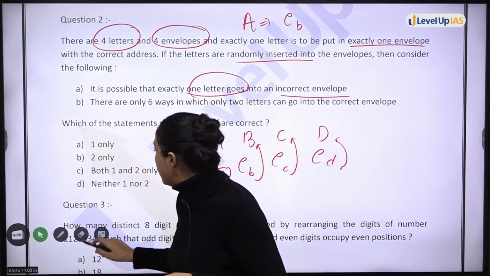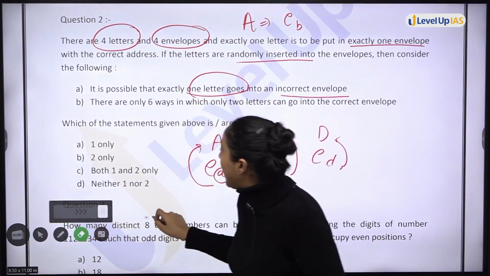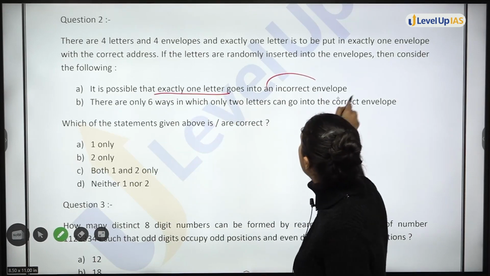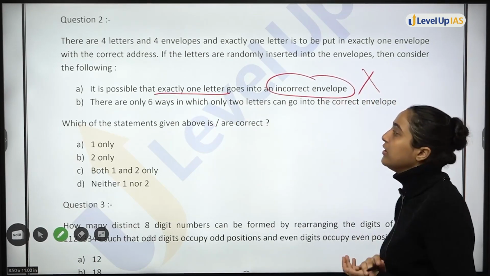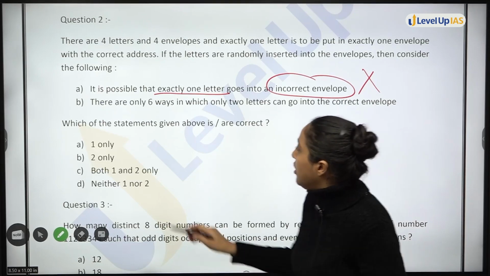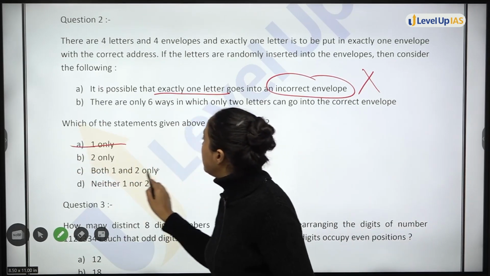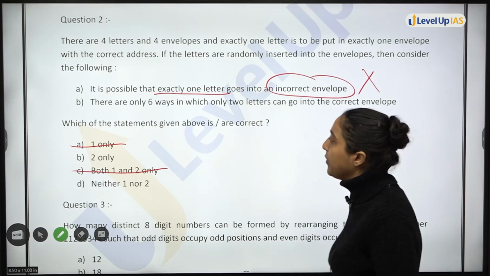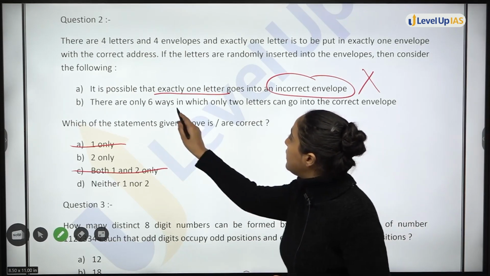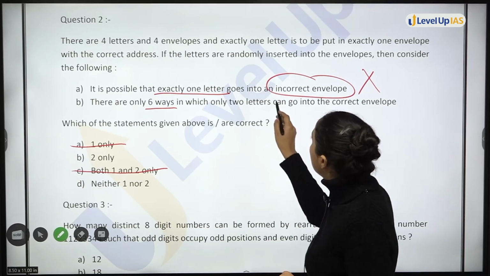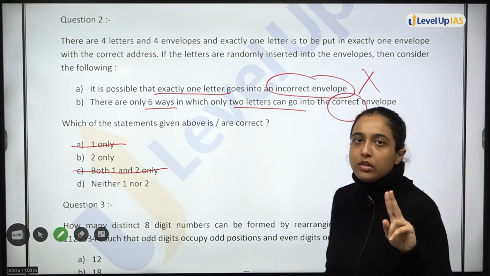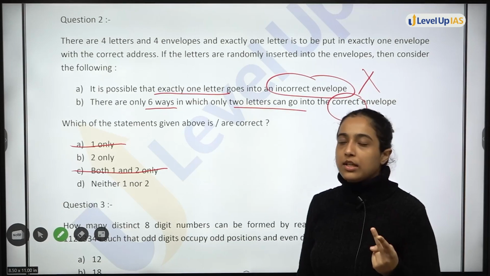So first statement is what? It is possible that exactly one letter goes into incorrect envelope. No, it is not possible. Statement 1 is incorrect. So this is also incorrect, this is also incorrect, right? Now there are only 6 ways in which 2 letters can go into correct. 2 letters को correct envelope में जाना चाहिए, ठीक है?